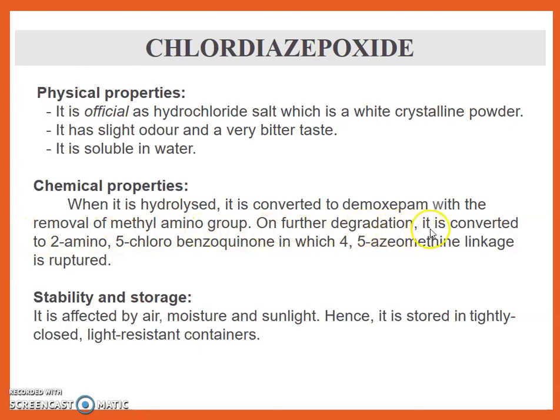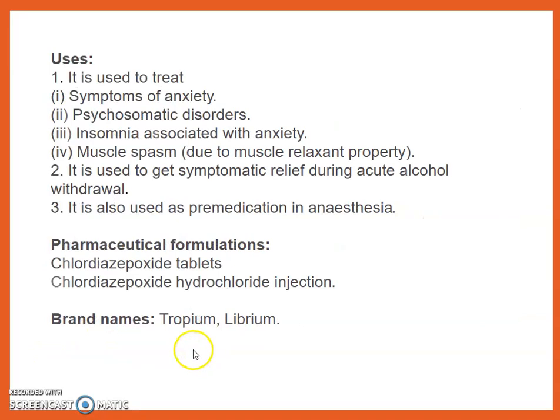On further degradation, it is converted to 2-amino-5-chlorobenzophenone, in which the 4,5-azomethine link is ruptured. Stability and storage: it is affected by air, moisture and sunlight, hence it is stored in a tightly closed light resistant container.